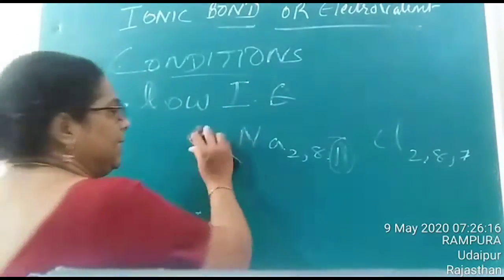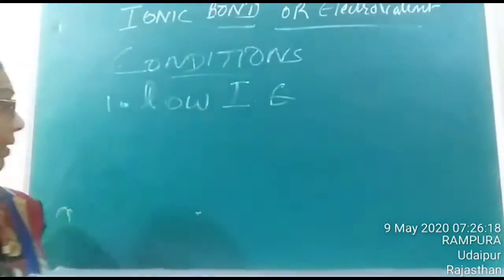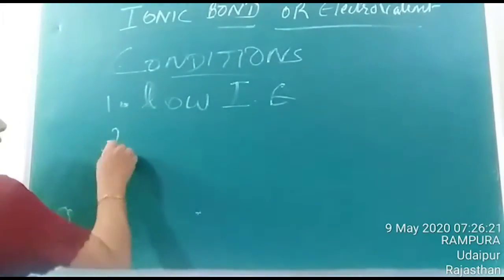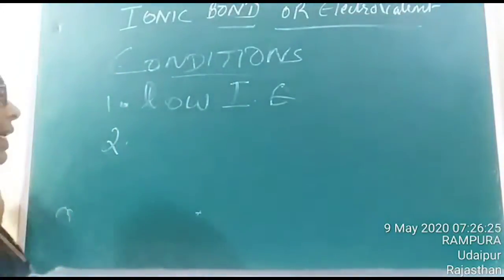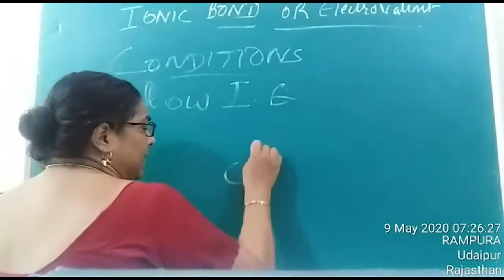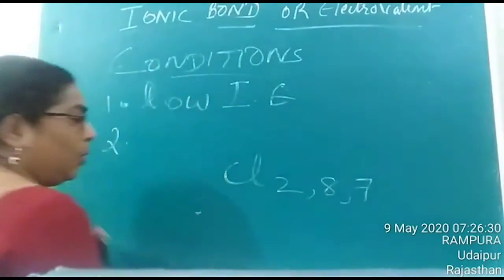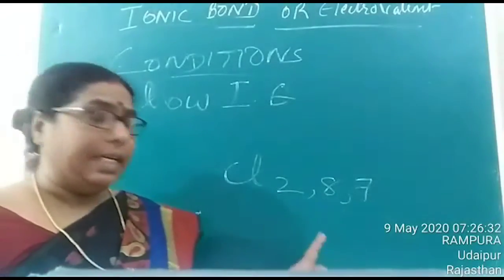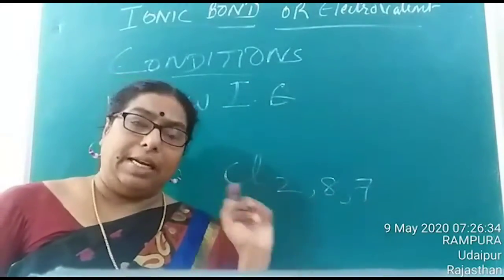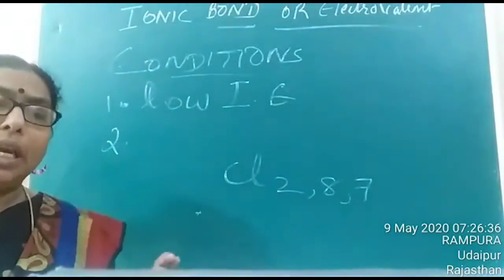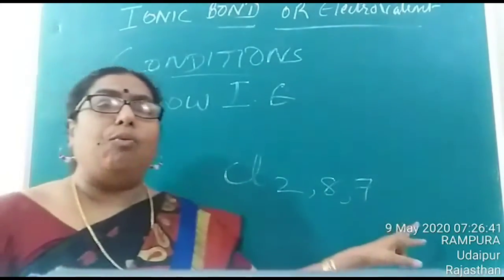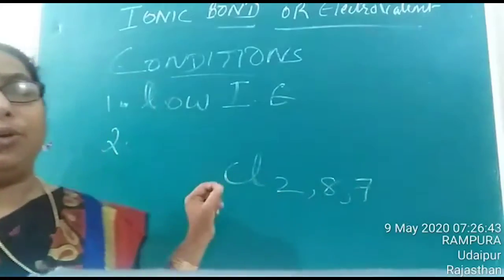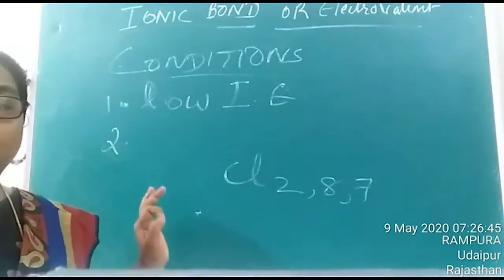Now let us consider the second factor, electron gain enthalpy. Consider the case of chlorine, whose electronic configuration is 2, 8, 7. According to the octet rule, in order to attain stability, chlorine will gain 1 electron to get 8 electrons in its outermost shell.